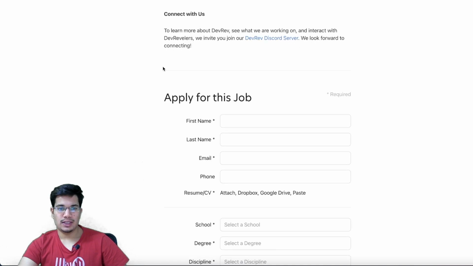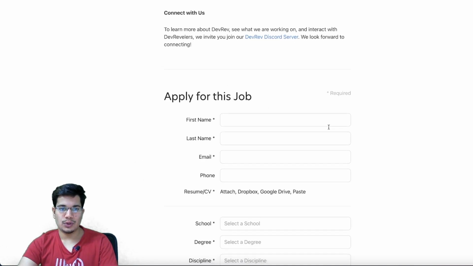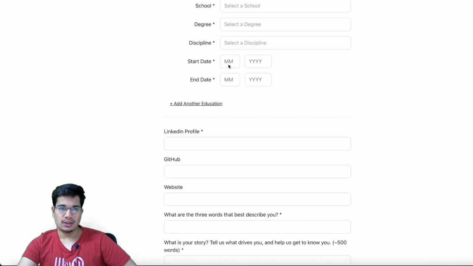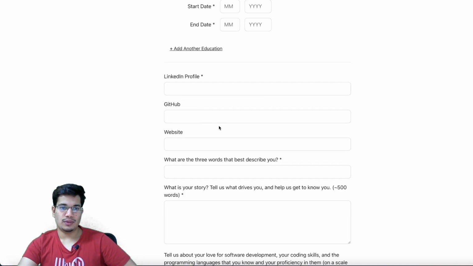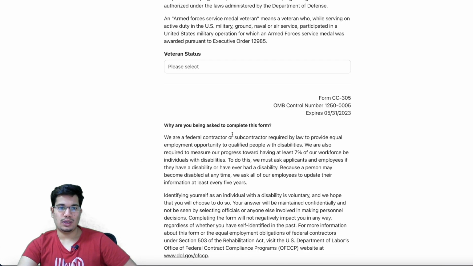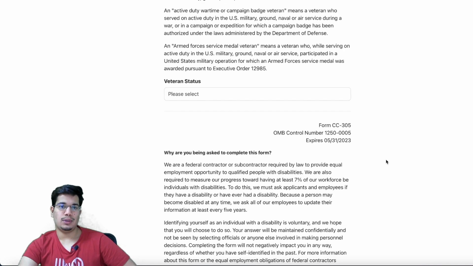And to apply, you need to fill this particular form. It asks for your name, email, phone number, resume, school, degree, discipline, graduation years, LinkedIn profile, GitHub profile, and then some questions as per their particular job role. So just read about this and submit this form to apply.